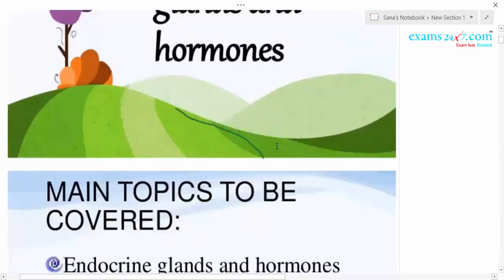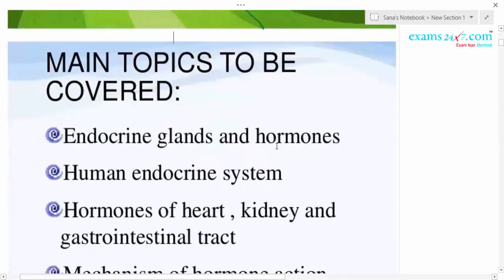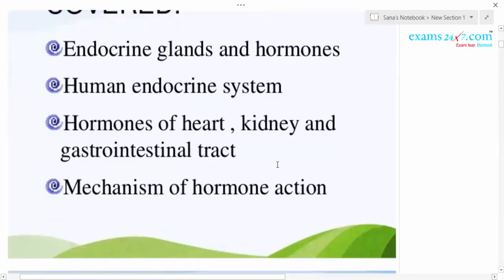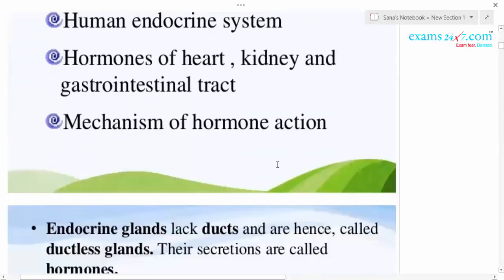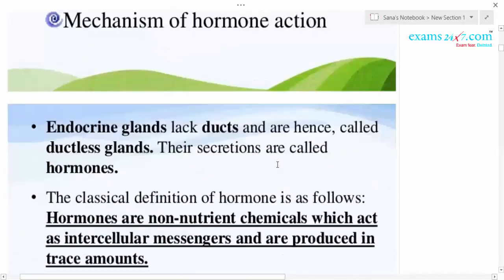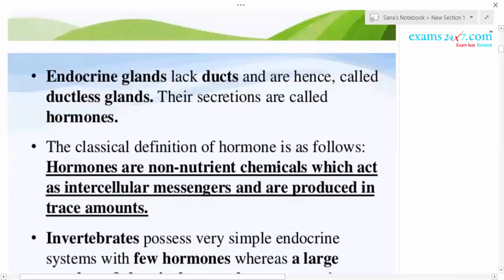The main topics to be covered in this chapter are endocrine glands and hormones, the human endocrine system, hormones of the heart, kidney and gastrointestinal tract, and the last one is the mechanism of hormonal action. First of all, you should know what endocrine glands are. Endocrine glands are the ductless glands, which secrete the hormones directly into the blood.